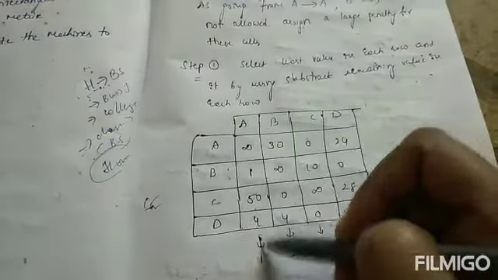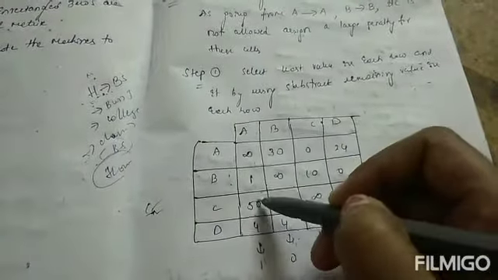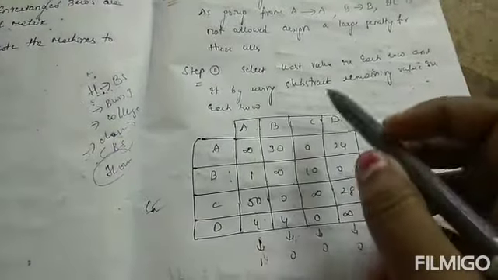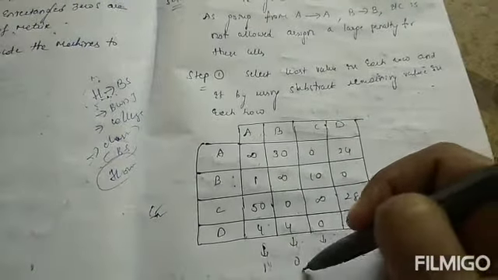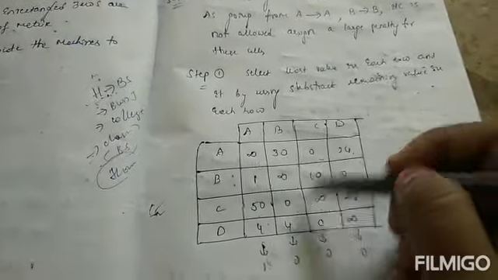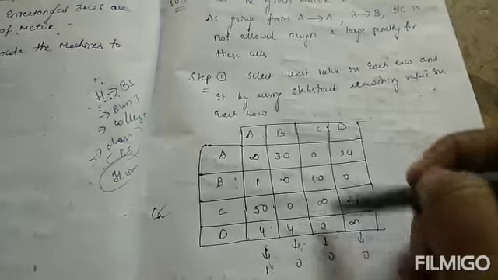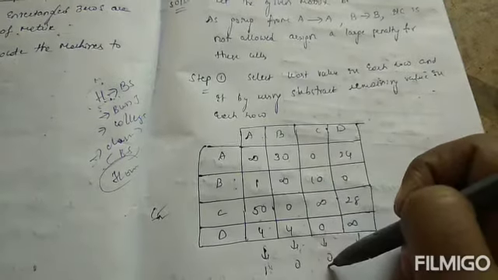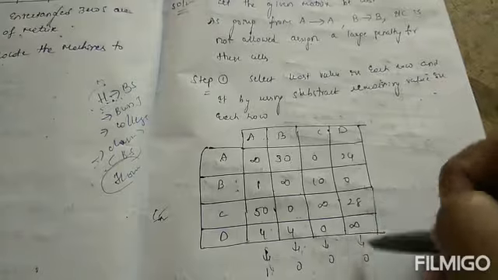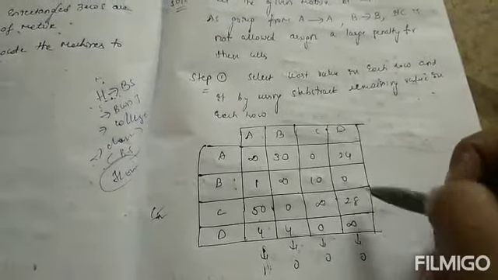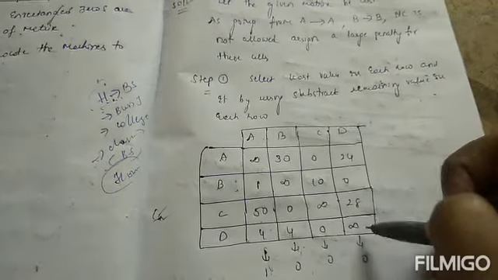So infinity minus 1, infinity, 1 minus 1, 0, 50 minus 1, 49, 4 minus 1, 3, 30 minus 0, 30, infinity minus 0, infinity, 0 minus 0, 0, 4 minus 0, 4, and 0 minus 0, 0, 10 minus 0, 10, infinity minus 0, infinity, 0 minus 0, 0, 24 minus 0, 24, 0 minus 0, 0, 28 minus 0, 28, infinity minus 0, infinity.